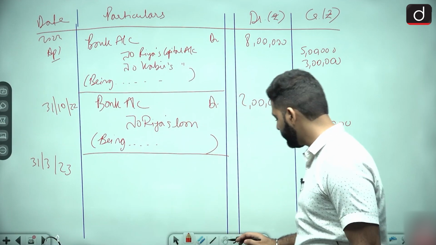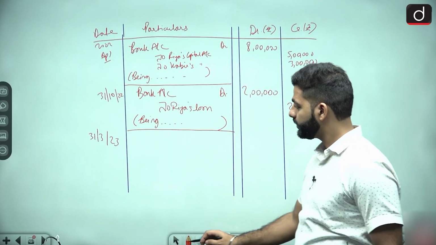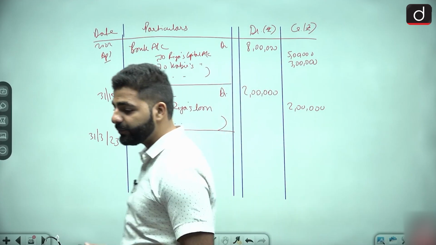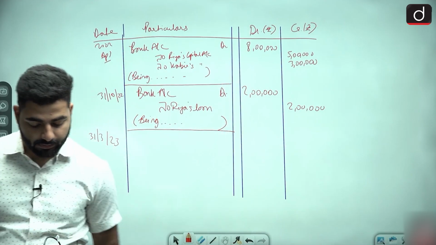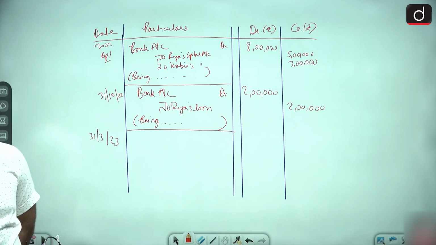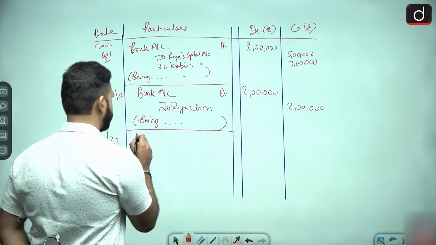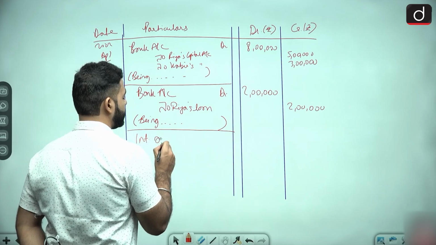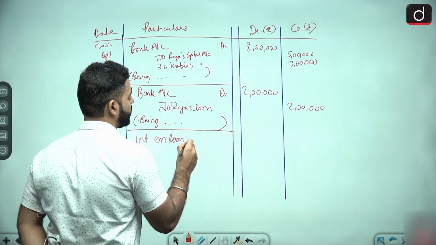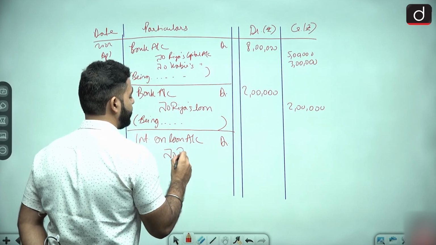So here you have to pass two entries. First for providing interest on loan. Right? For providing interest on loan. So that will be interest on loan. We just studied this: interest on loan account debit to Ria's loan account.